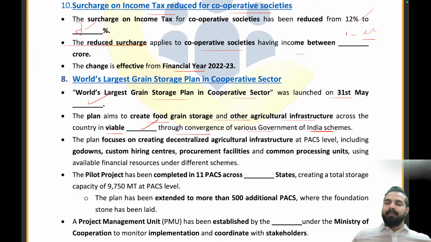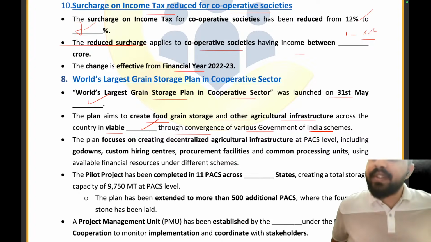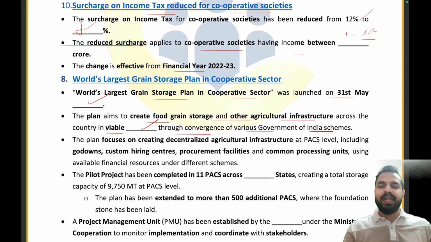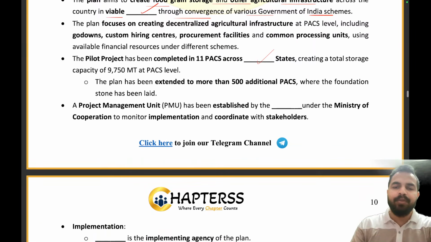In the viable primary agriculture credit societies, absolutely right. Now the project has been completed in the 11 PACS across how many states? Across 11 states, creating a total storage capacity. Now moving on, the project management unit has been established by the Ministry of Cooperation. So it will be NCDC.